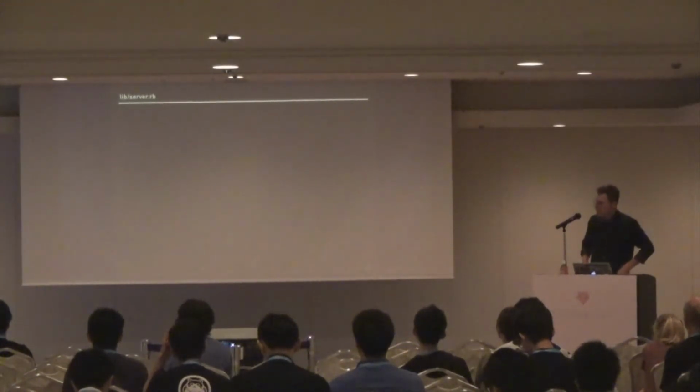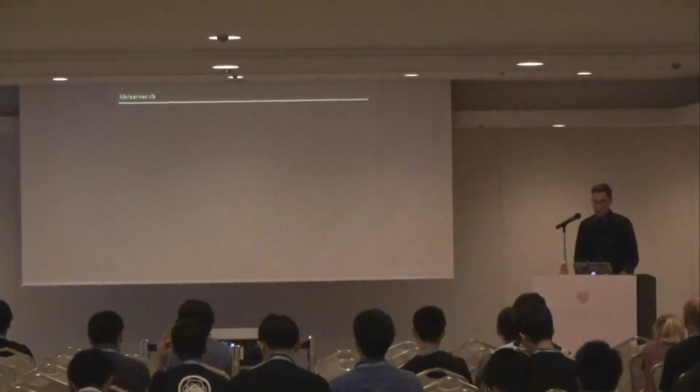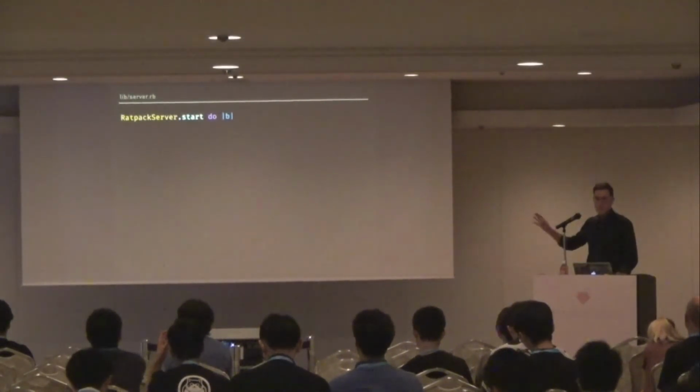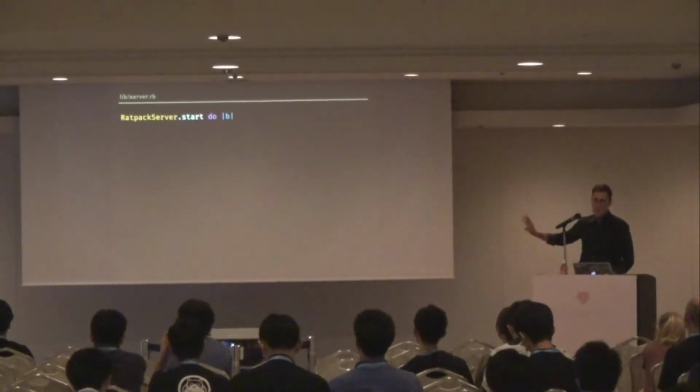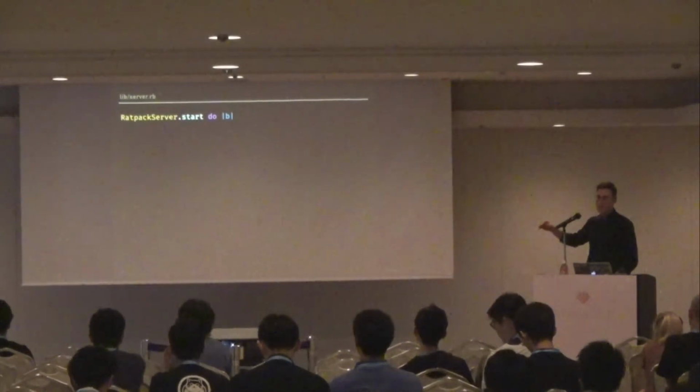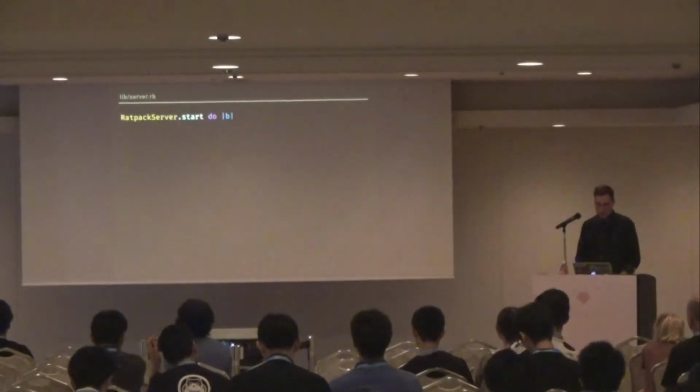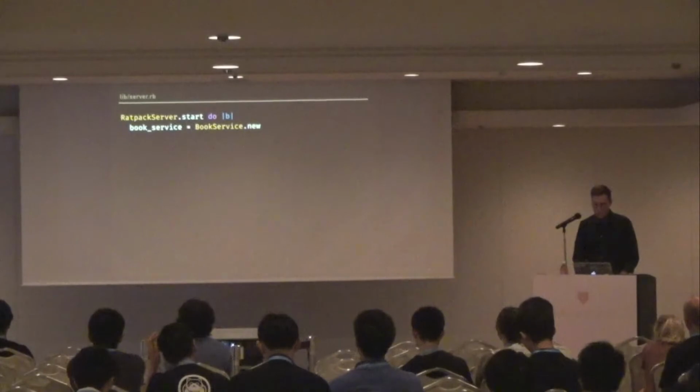This sample application also has a server.rb, which is again the main entry point to the application. It has a number of other classes as well. The beginning of the class looks pretty much identical to the synthetic example. Sets up JRuby, sets up bundler, has a few Java imports. Then we call Ratpack server start. In this case, we're creating a book service as the first thing we're doing when our server starts up.